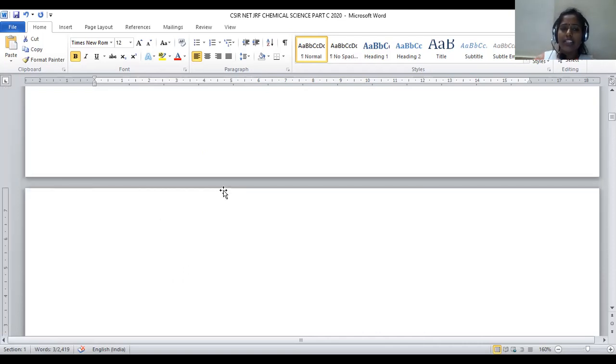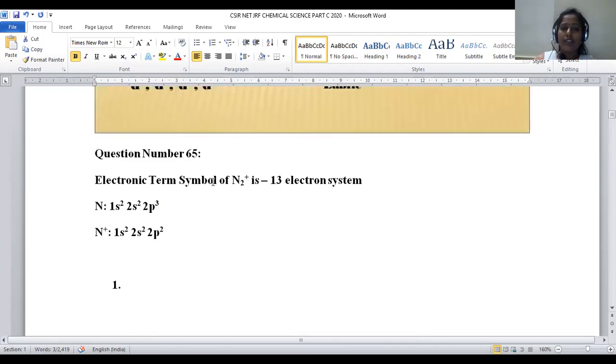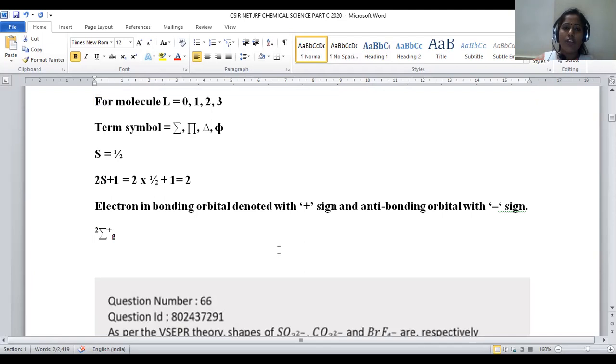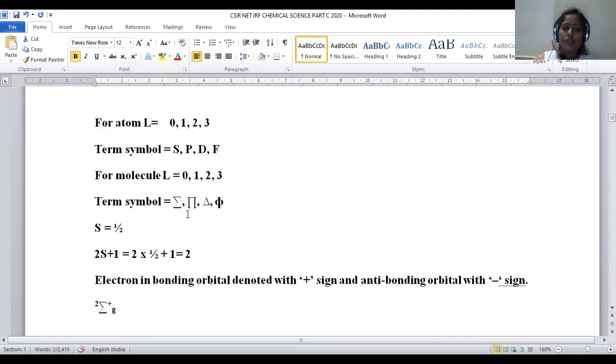But what is the condition here? We have to give the term symbol for the molecule of N2 positive. So in order to get the term symbol for the molecule, L equal to 0 is denoted with sigma, L equal to 1 with pi, L equal to 2 with delta, L equal to 3 with phi.